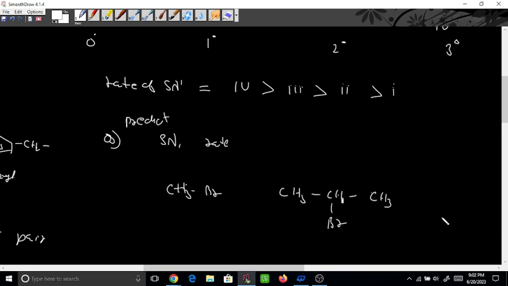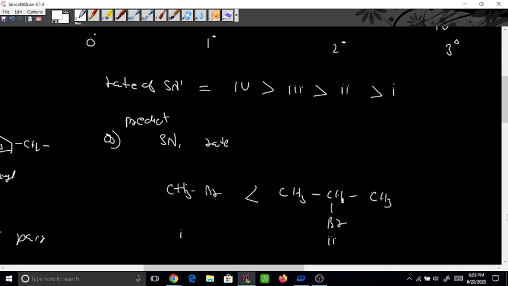For which one will the rate be faster, 1 or 2? I am talking about SN1. In this case, the carbon is attached to two other carbons, so this one will be faster. Got it?